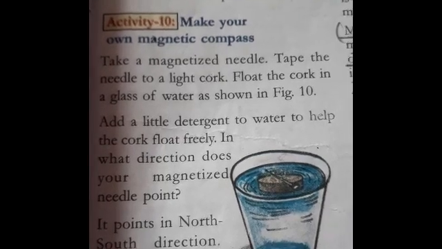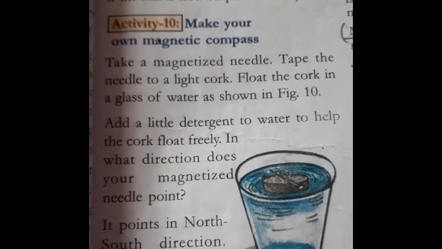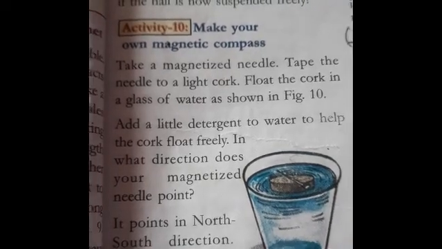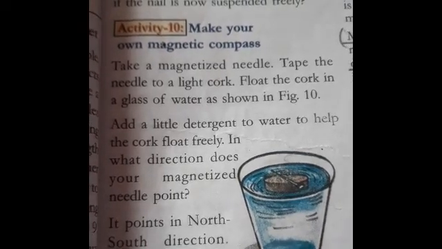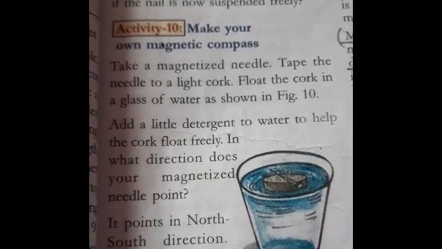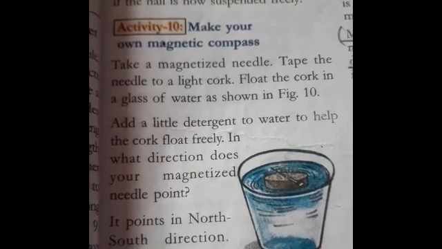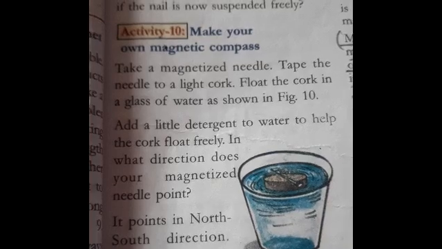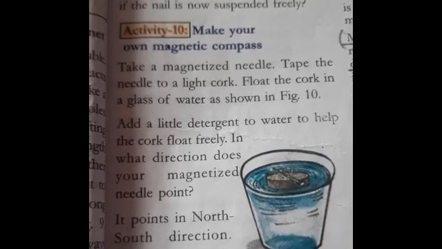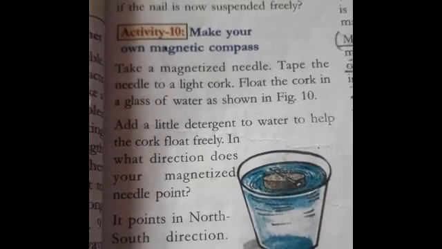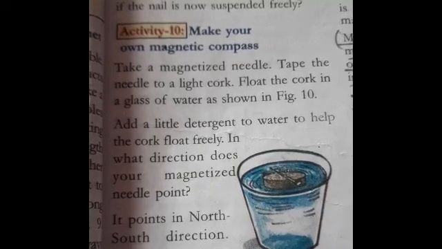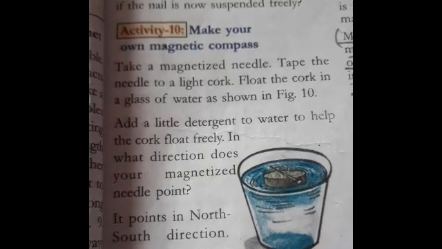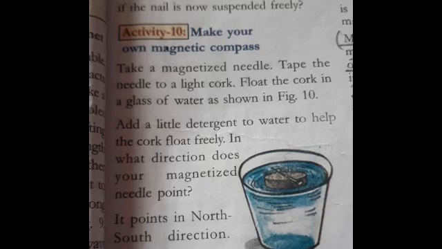Yes. Now we will do another activity, how to make our own magnetic compass. See here in your textbook they have given the steps to follow to prepare your own magnetic compass. Already we have a few things in hand and with those things we will prepare it. We have a magnetized nail. Yes children. Now there are other things that we need for this activity. Tape, a needle, a light cork.